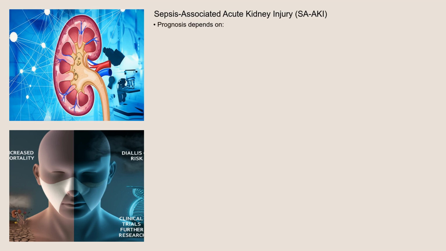Recent research is focused on identifying biomarkers that can predict development of SAKI early on, allowing for earlier intervention. Scientists are also exploring novel therapies that target the inflammatory pathways involved in SAKI, with the goal of preventing or mitigating kidney damage. Ongoing clinical trials are investigating the effectiveness of these new approaches. Further research is crucial to improving outcomes for patients with this challenging condition.